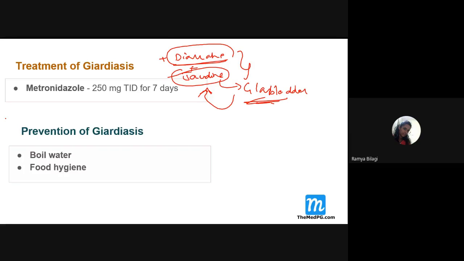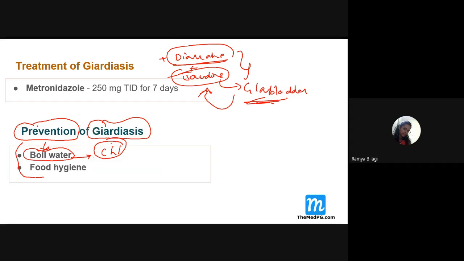And how do we prevent this from a community point of view? Public health: just follow hygiene, right? In water purification, when we do chlorination of the water, we need to know at what ppm this fellow will be killed. Whenever I discuss the environment chapter, I'll discuss in detail at what ppm or concentration all these pathogens will be killed. That is why we need to know all these protozoal parasites in detail. Any doubts over here, students?